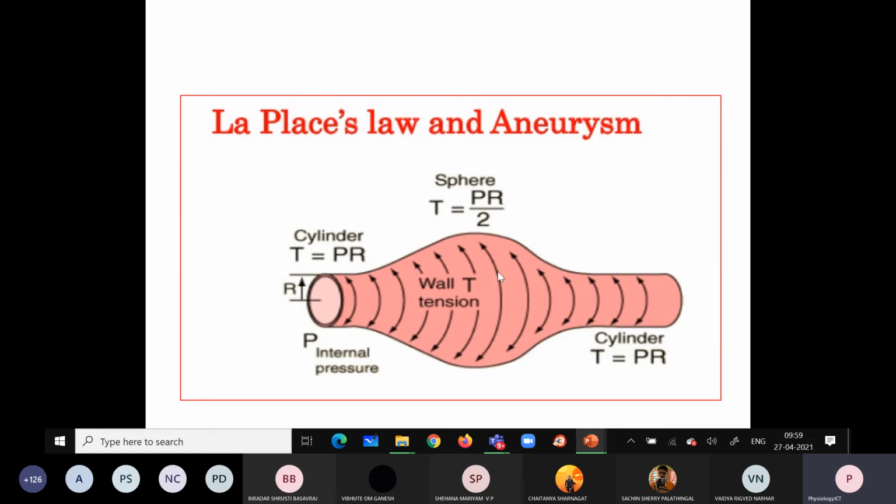So like that the aneurysm will increase because of this Laplace's law. Here there is a positive feedback mechanism. You know the positive feedback mechanism: if an increase in one leads to an increase in the other. So wall tension increases, the pressure increases. The pressure increases, the wall tension increases. Because of that, the diameter increases. So here the wall becomes more and more stretched. Okay, so the aneurysm occurs like that.